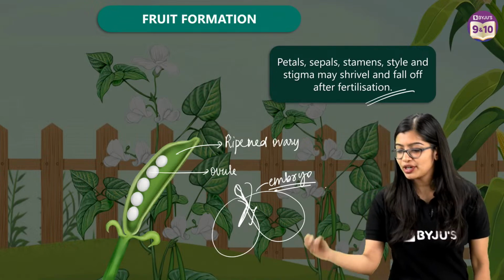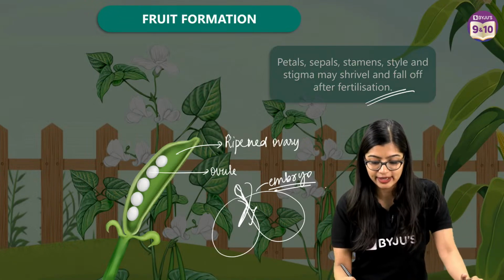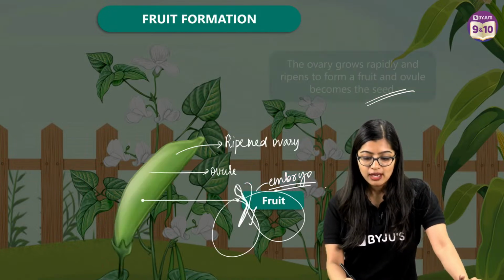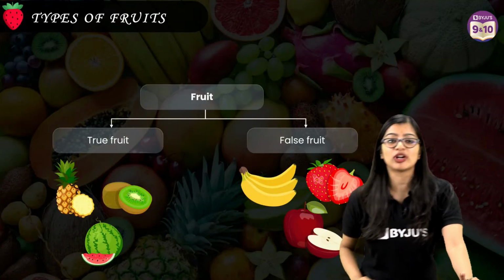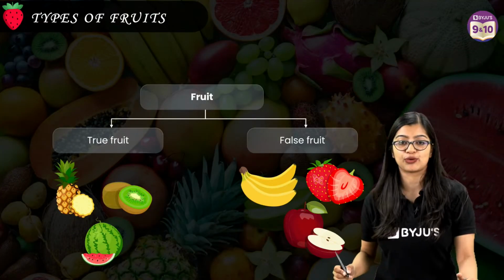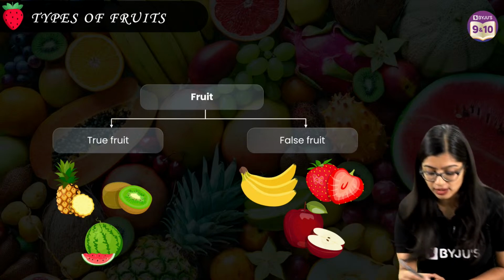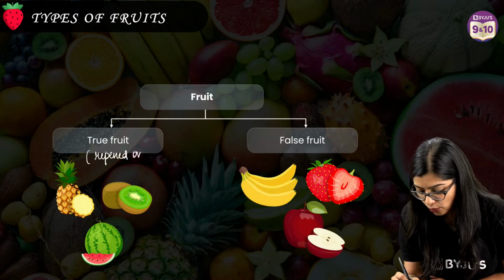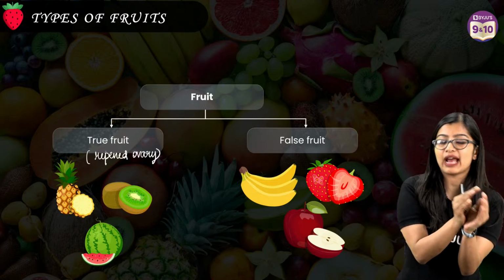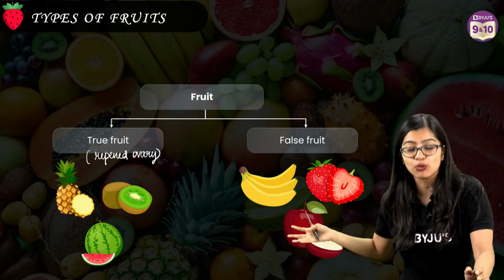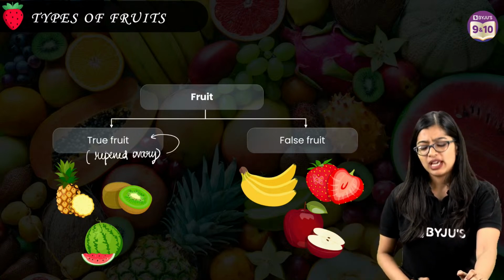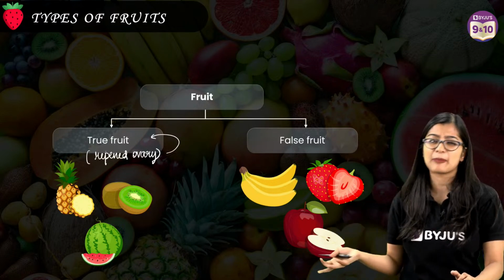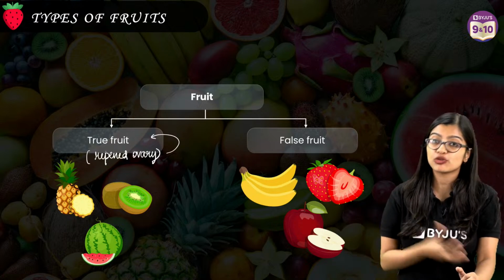All right. Now, of course, we know that this right here is the seed and this right here is the fruit. A lot of you asked me, ma'am, what is the difference between true fruit and false fruit? True fruits are those which develop from the ripened ovary. When an ovary ripens and matures to become a fruit, we call it a true fruit. Guavas, watermelons, or a simple example like a tomato are all examples of true fruits.